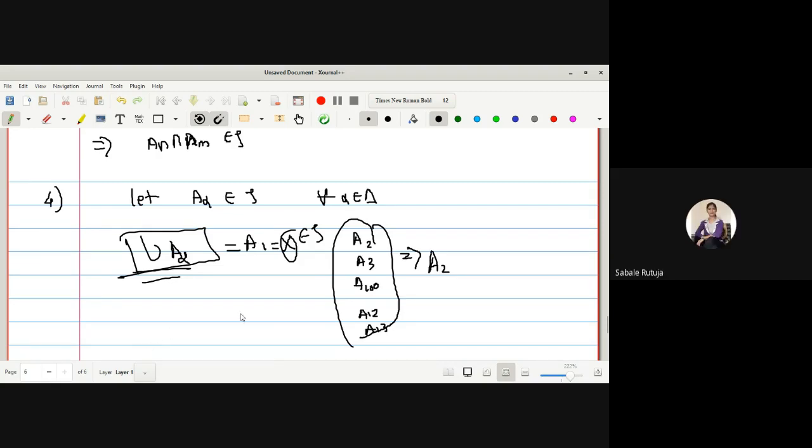Yes, ma'am. Try to do these things. Try to write down A2, A3, A100, A12, A13. Then you can see what the union is. And if you take the intersection, A100 will be the intersection, and union will be A2. A2 is already a member of tau. A100 is also already a member, so whether you take intersection or union, it will be in tau. So you can say directly the union is also a member of tau.